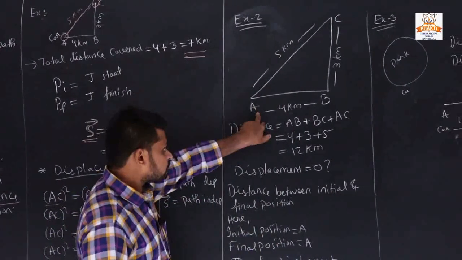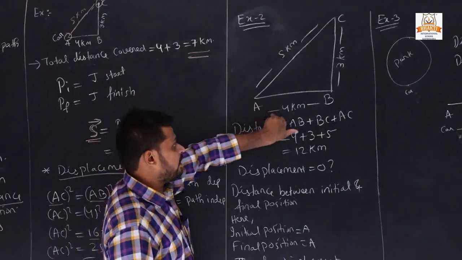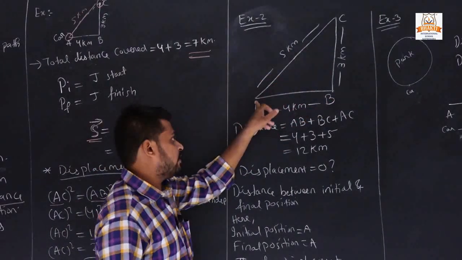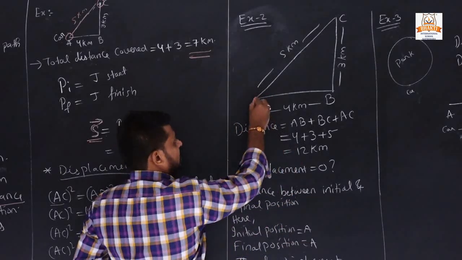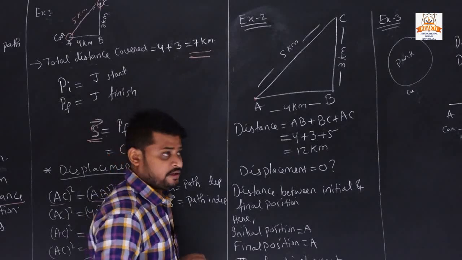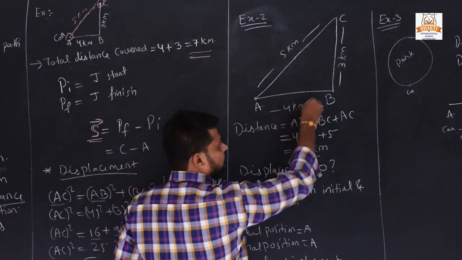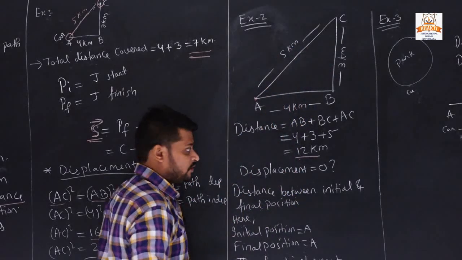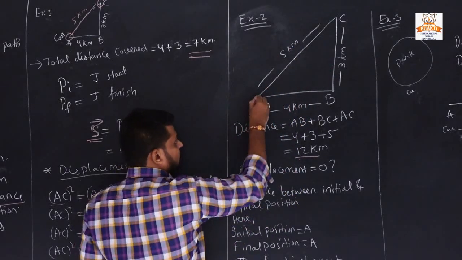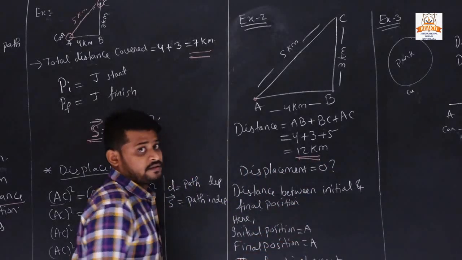Here A, B and C: a car is standing at point A and goes A to B, B to C and C to A. The car will start with the initial point A and the final position is also A. Now the distance is 12 kilometer, meaning it will travel 4 kilometer, 3 kilometer and 5 kilometer. What was the distance? 12 kilometer. But what was the displacement?